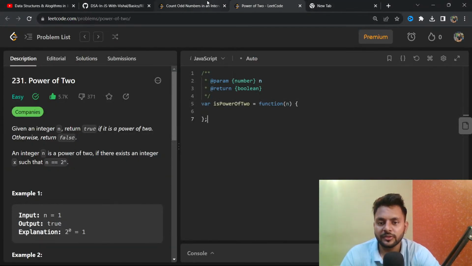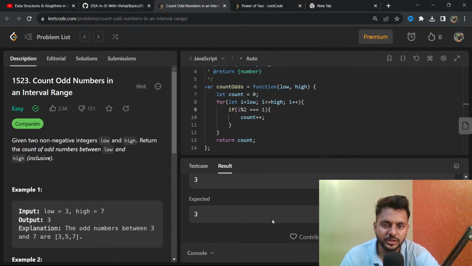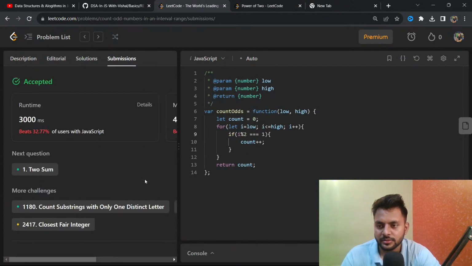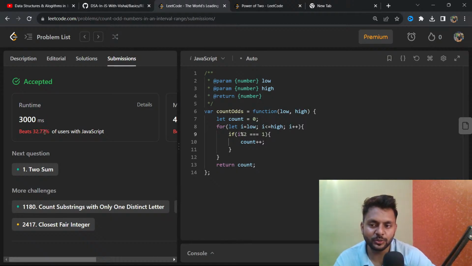Okay, so which question was I solving? Here I was solving this question. Now if I click on submit, let's see if it's accepted or not. Accepted, and see how slow it is. It's very slow. Why is it so slow? Because we are using the loop. But let me show you two or three things.